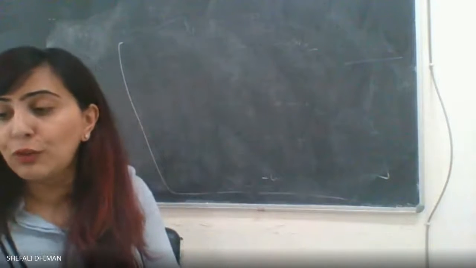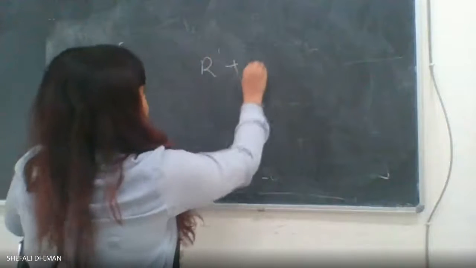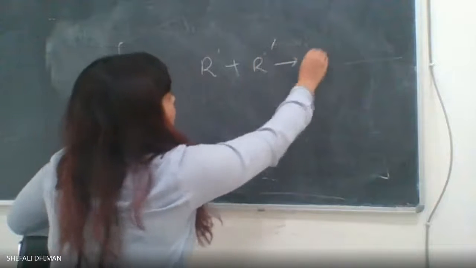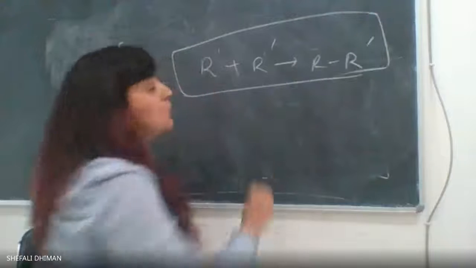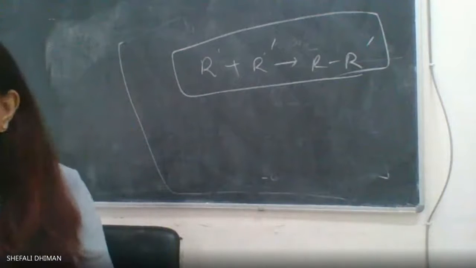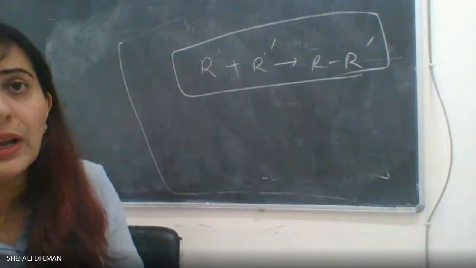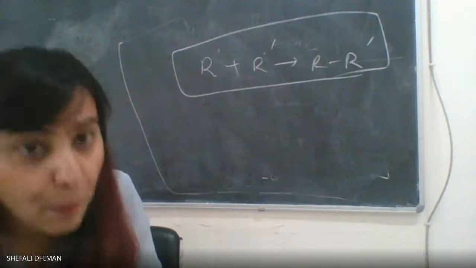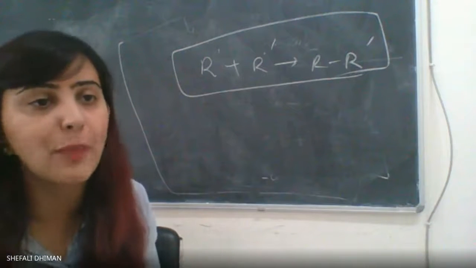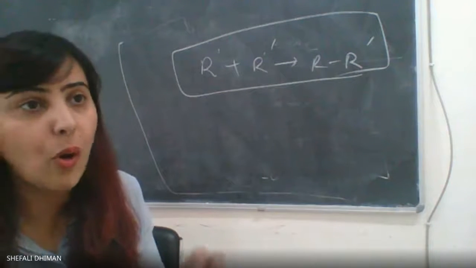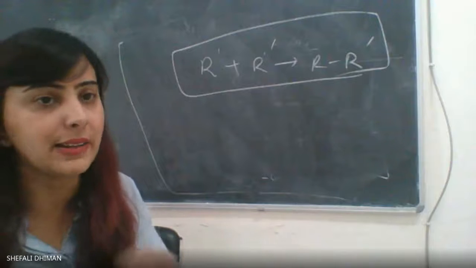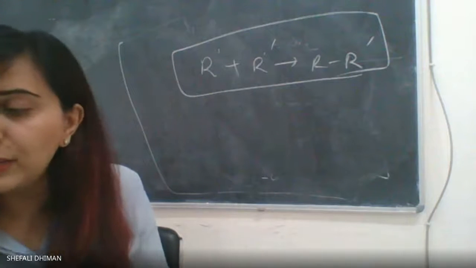The termination is normally carried out when you have two same radicals. If I have two same radicals, what will happen? It is going to generate a neutral species and the reaction is going to stop. So this is called the termination reaction. What will the termination do? It will stop the free radicals, destroy. I'm using a negative word, but that is the truth. It will destroy all the free radicals, the paramagnetic, the unpaired species, to generate a neutral species.